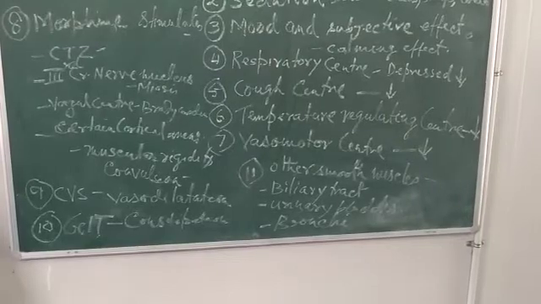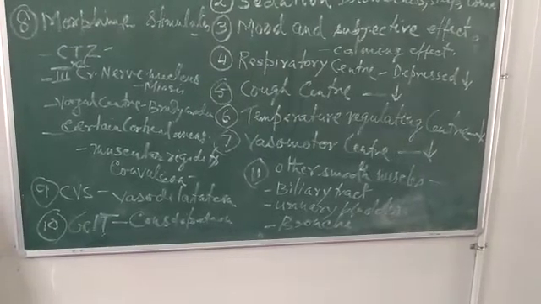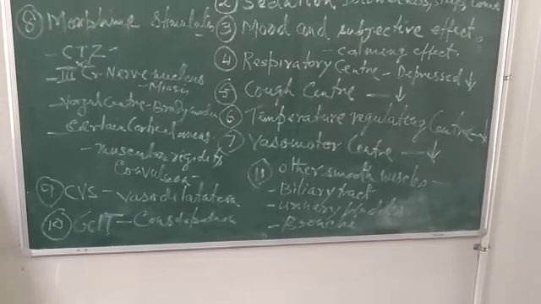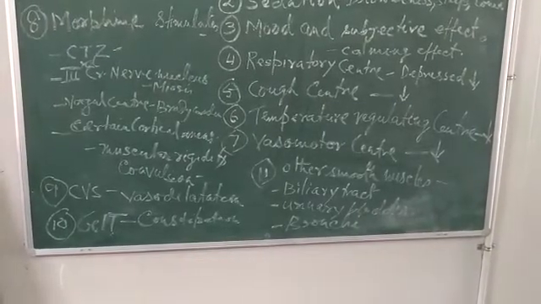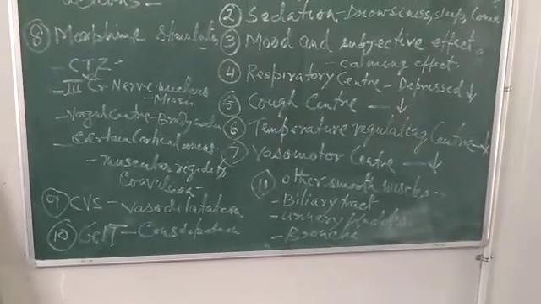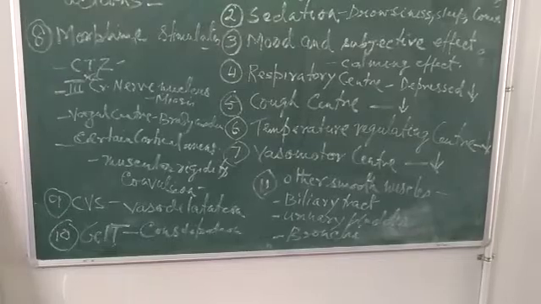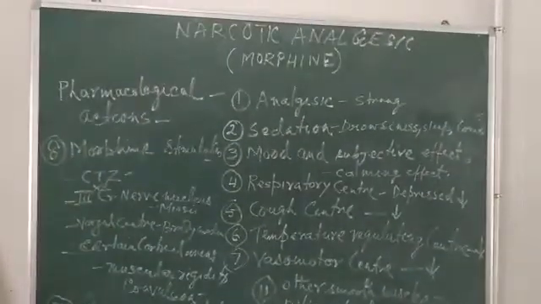One important action on the CVS is the shifting of blood from the pulmonary to the systemic circuit. So the ultimate effect on BP is said to be little change or practically no effect.